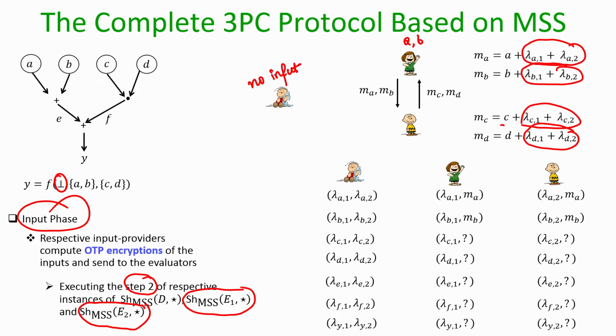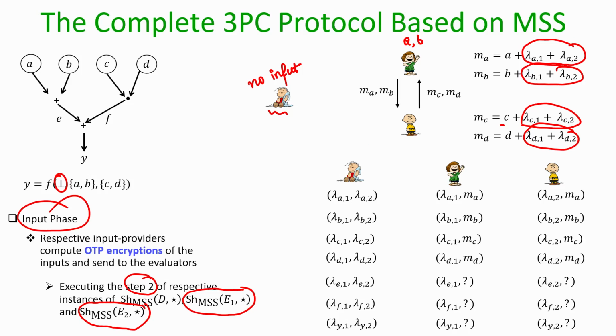But if there had been a circuit where, say, the distributor also owns some of the inputs for the function, then during the input phase the distributor, once its values are ready for the circuit, will compute the OTP encryption of those respective values and give it to the two evaluators, right.